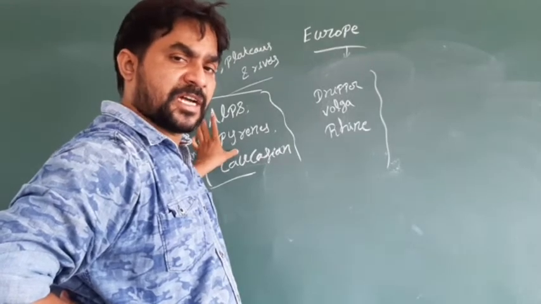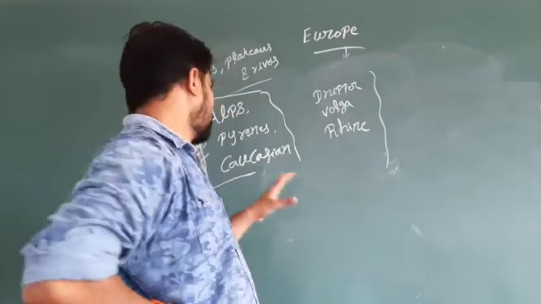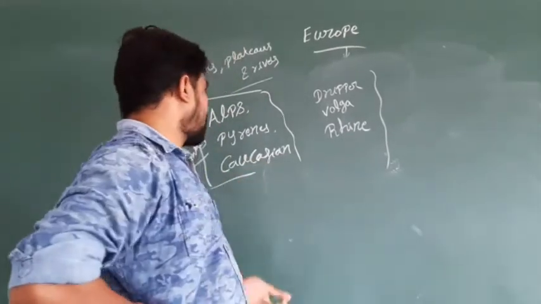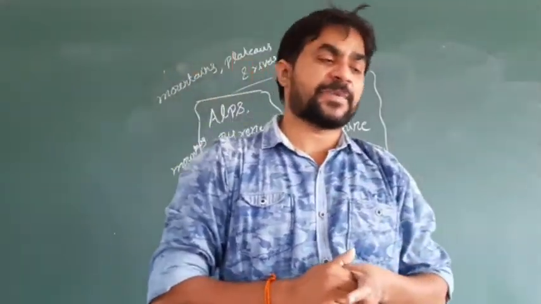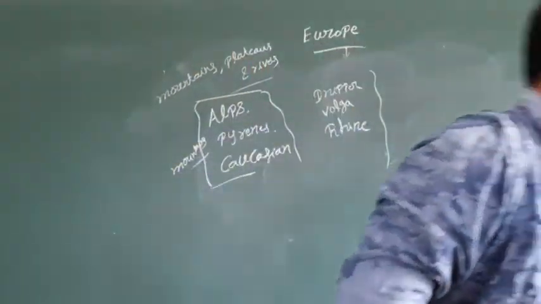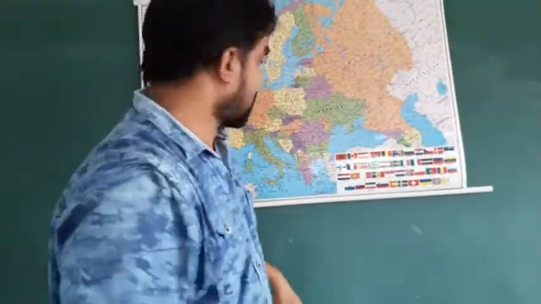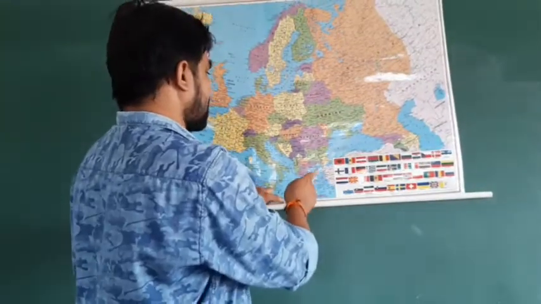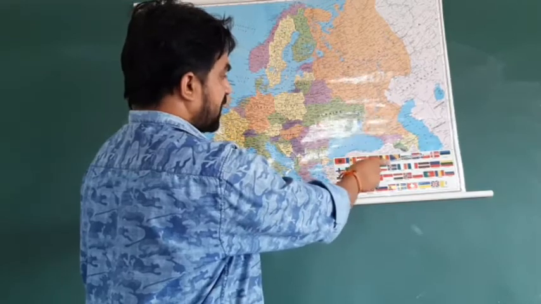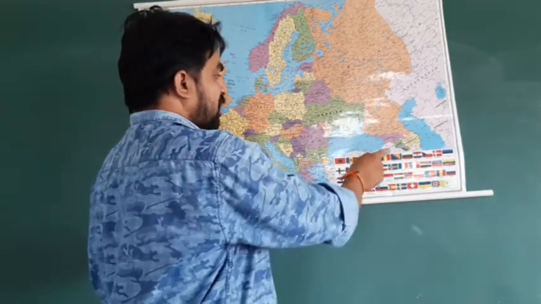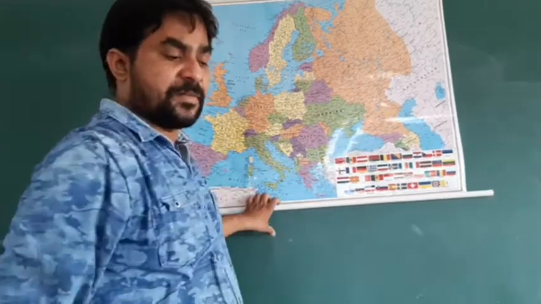These two mountains are covered with ice, so it means ice throughout the year and snowfall also. Another is called the Caucasian mountains, that you can find between the Caspian and the Black Sea. If you observe here, this sky blue color is called the Black Sea, and here the sky blue color is called the Caspian. So between the Black and the Caspian Sea, here we have the Caucasian mountains.